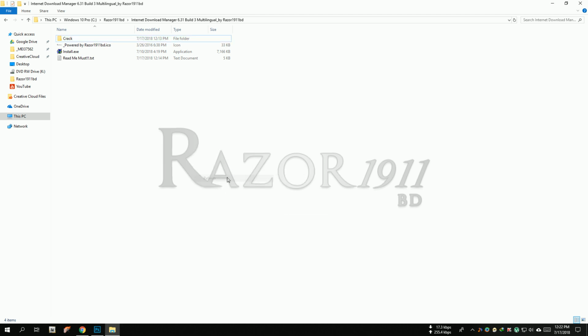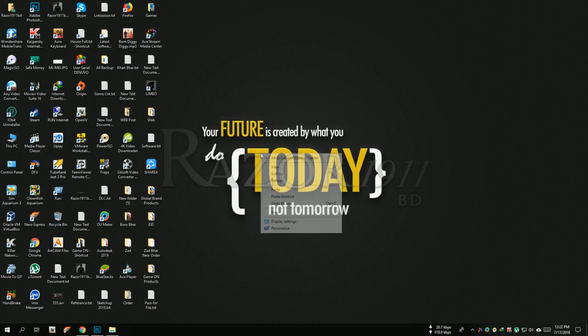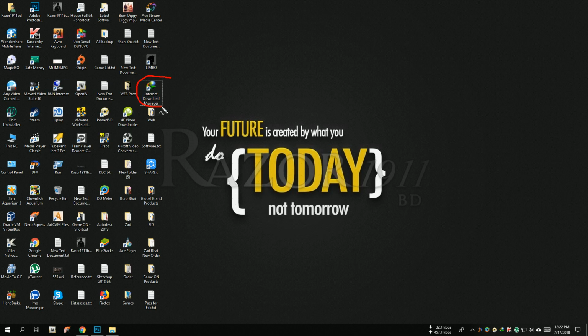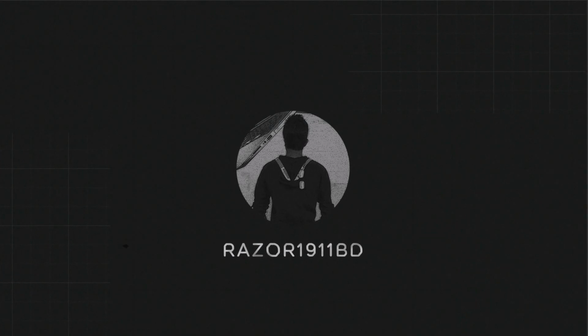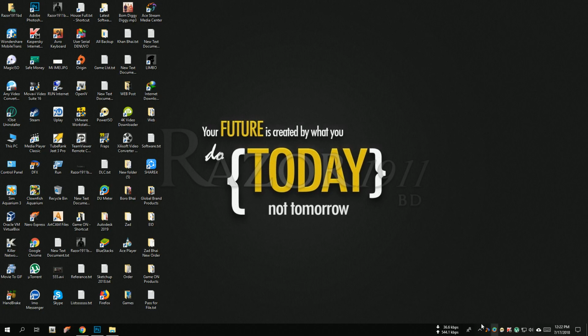After restarting your computer, now open the crack folder, select and copy all files. Now go to your desktop and select Internet Download Manager. Before you do this, you must exit Internet Download Manager from the taskbar or task manager.